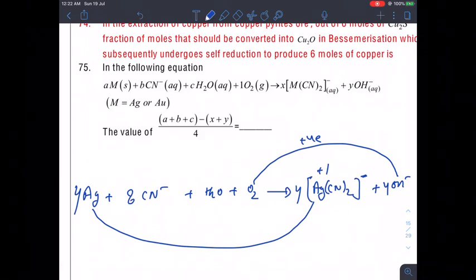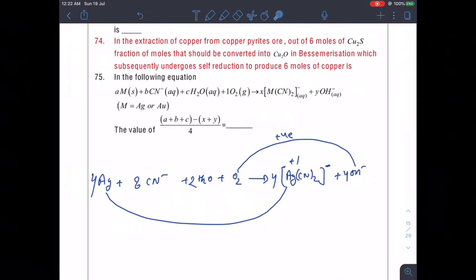And now the remaining thing you can balance with water by simply looking at how many hydrogen atoms we have. Here we have a total of 4 hydrogen, so that means 2 water molecules. Now, just check the numbers on left and right side, everything is balanced, answer is yes.